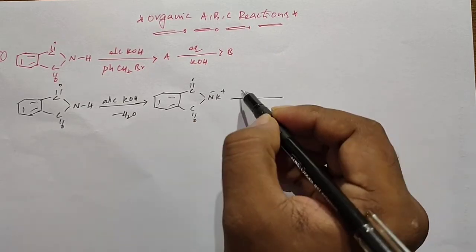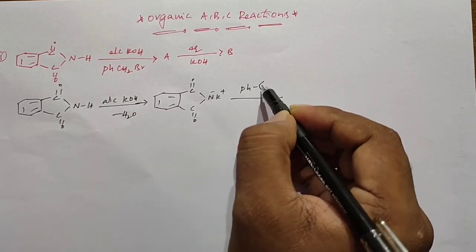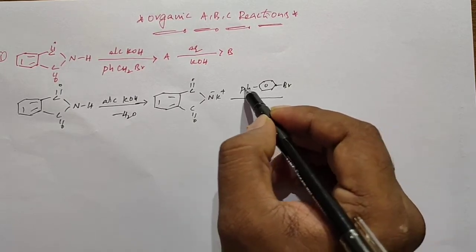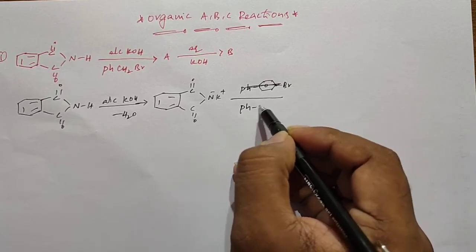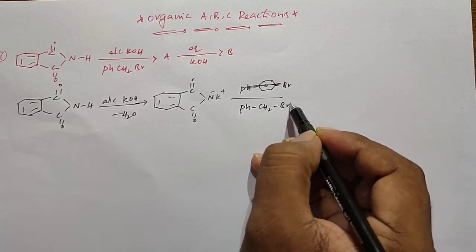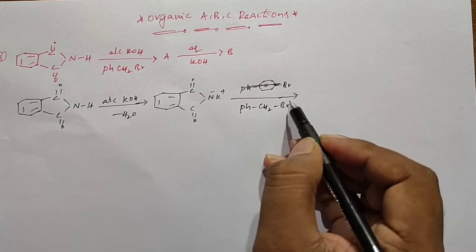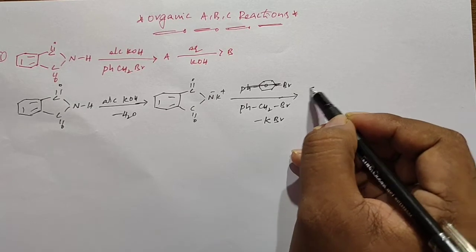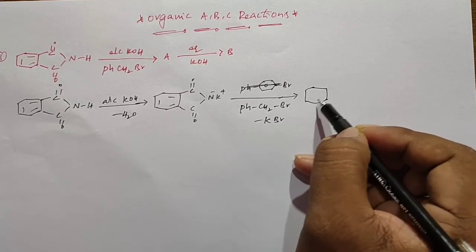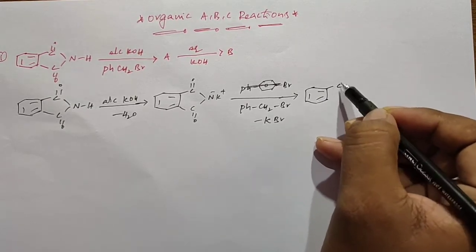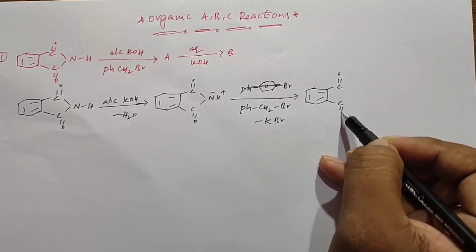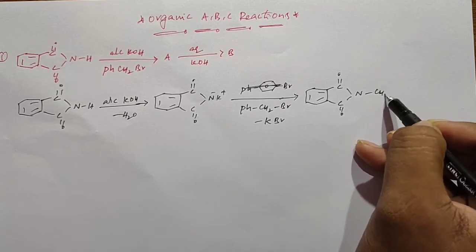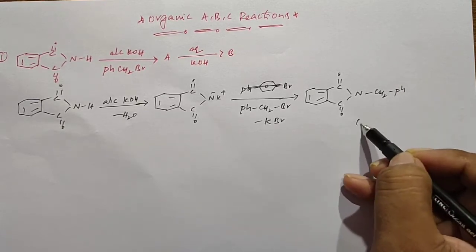After that, this product reacts with benzyl bromide. At that time, potassium and bromine leave in the form of potassium bromide, and we get the product like this. So this is the product A.